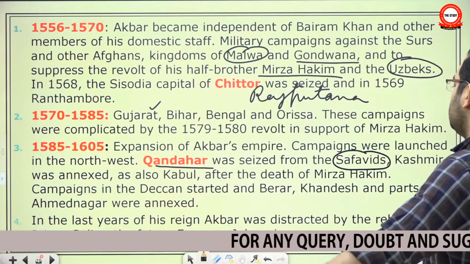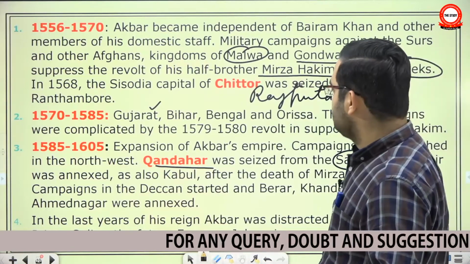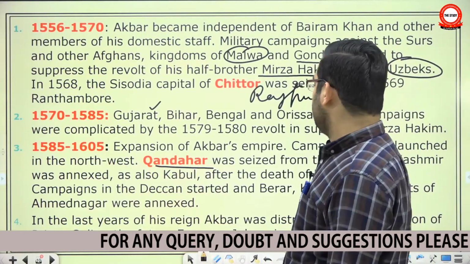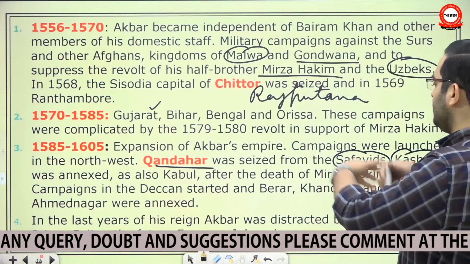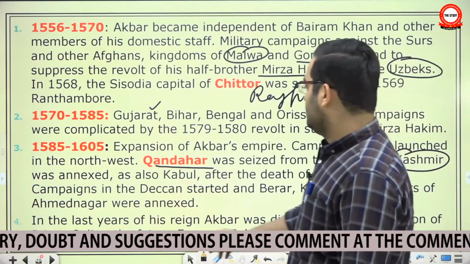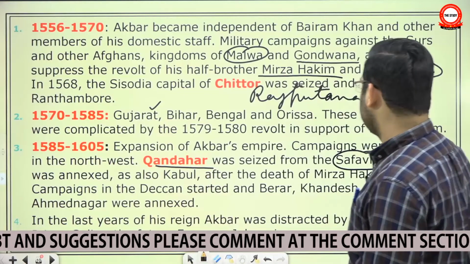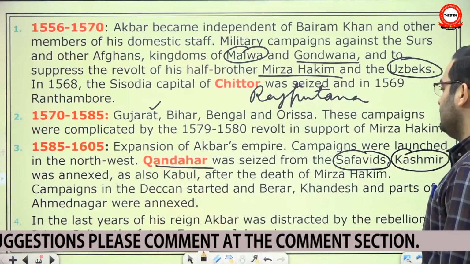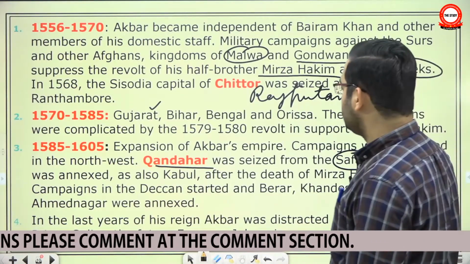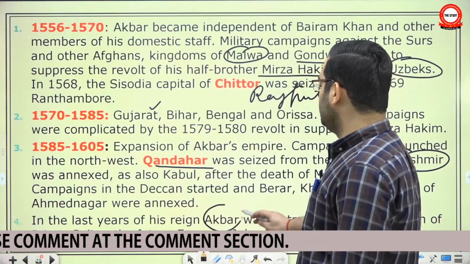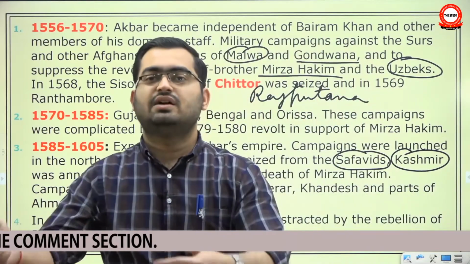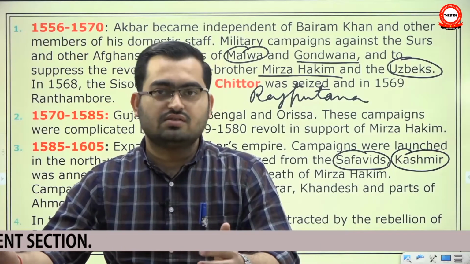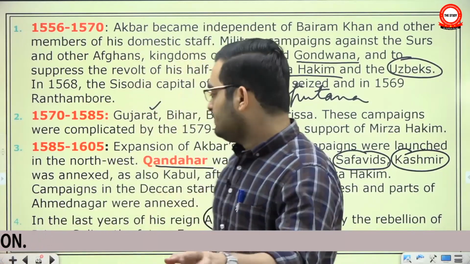Campaigns in the Deccan started and Berar, Khandesh and other parts were annexed. Now even Kashmir was annexed during this period. Because now he is really expanding outwards and outwards. In the last years of his reign, Akbar was distracted by the rebellion of Prince Salim, the future emperor Jahangir. In fact, this would be the feature of the reign of all Mughal emperors. Every Mughal emperor was distracted by the rebellion of his sons during the last phase of his reign.